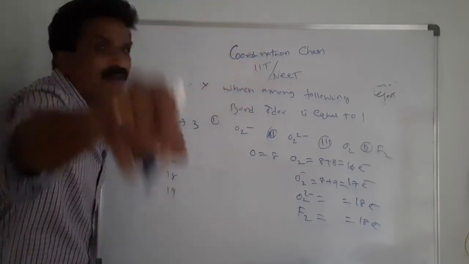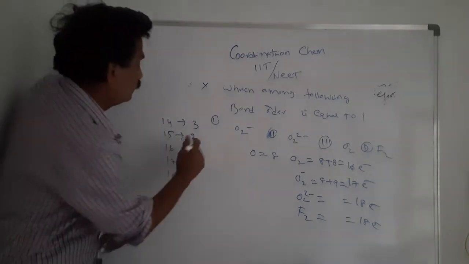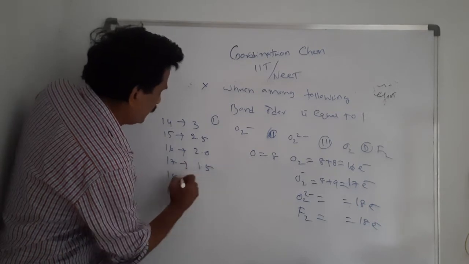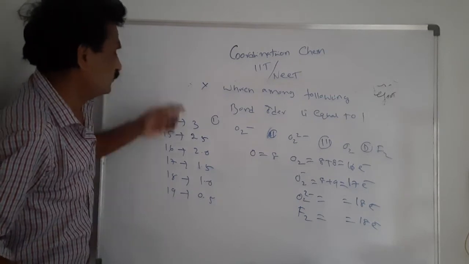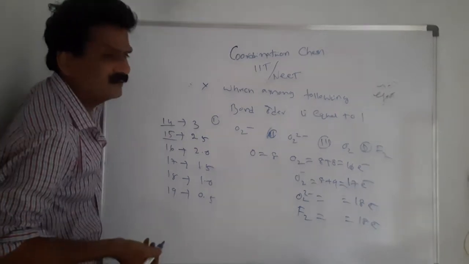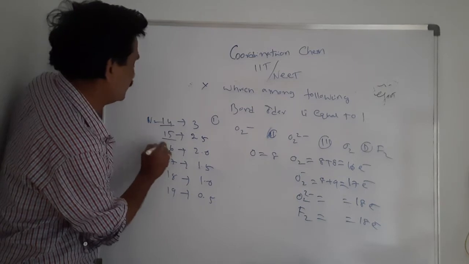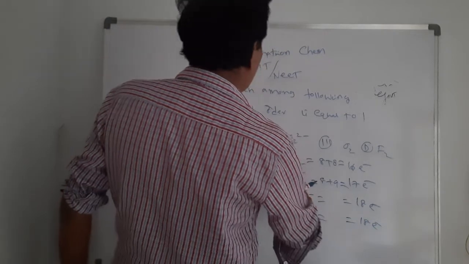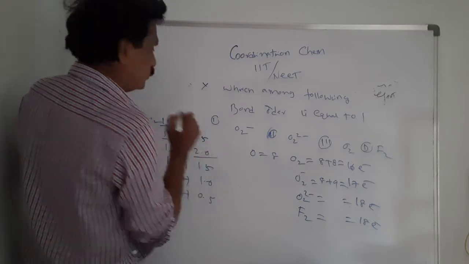Then it decreases by 0.5 each time: 2.5, 2.0, 1.5, 1.0, 0.5. O2 with 16 electrons has bond order 2.